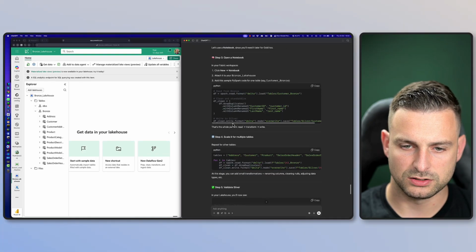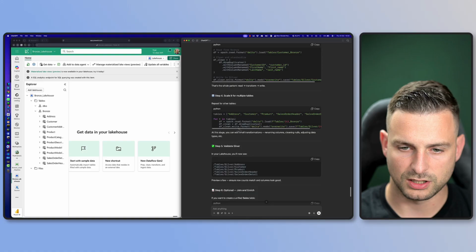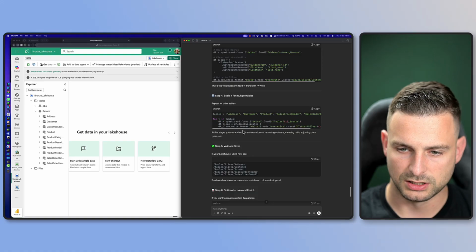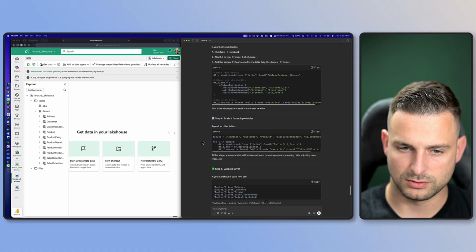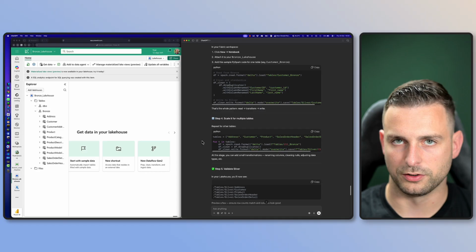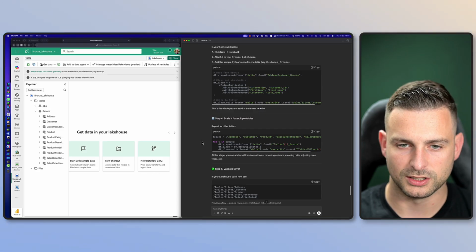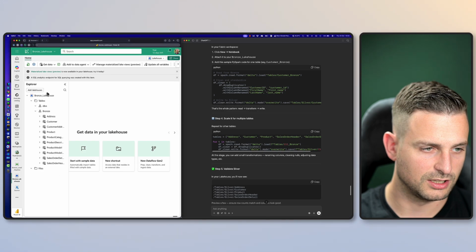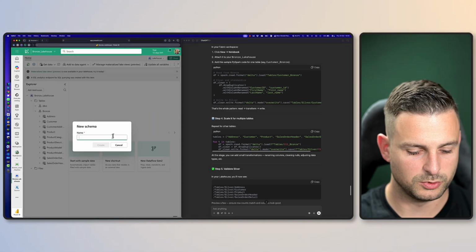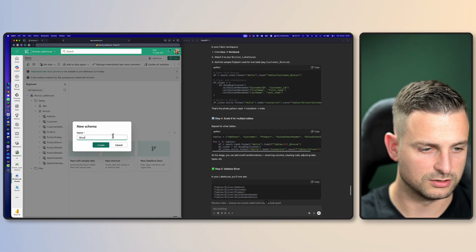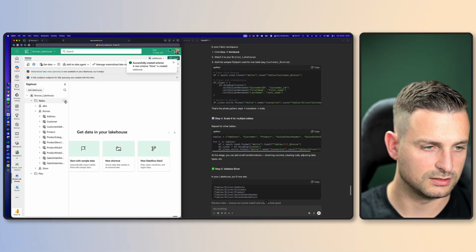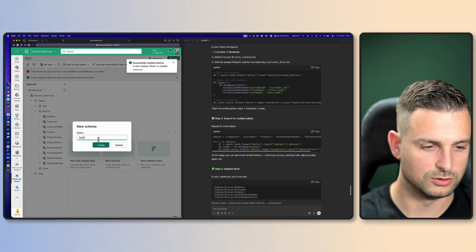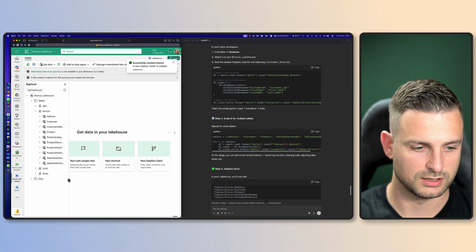Let's find out what it is actually telling me here for customers. Bronze, scaling that up, et cetera. This is probably bad, I'm sorry for my language, but this is not going well. All right, so in here I want to create a new schema. Let's put a schema in here called silver. Let's create that, and let's create a schema gold as well. All right, that's that.